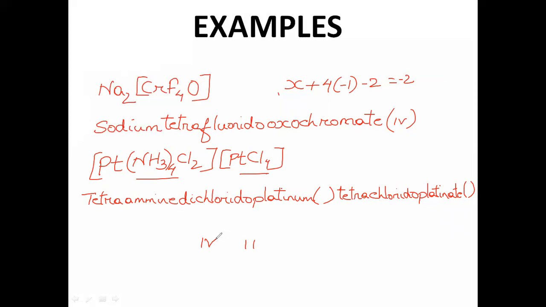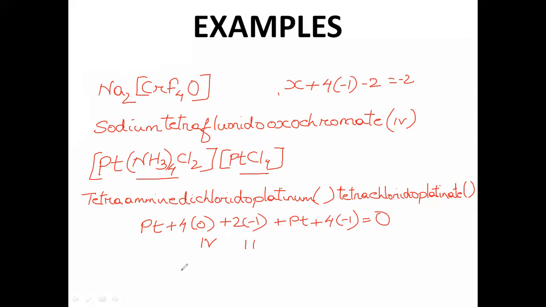Now let us try to find it out. So let's say if I go with platinum, Pt, and then there is amine, so 4, ammonia is 0, and then chloride is 2 times minus 1. Then again platinum in the second complex, platinum plus 4 times minus 1, chloride. And you know that the total of this whole complex, both the cation and anion, obviously has to be 0 because I'm adding all.